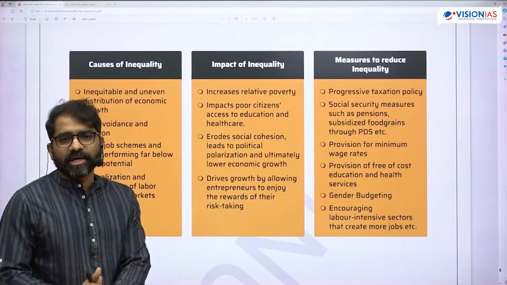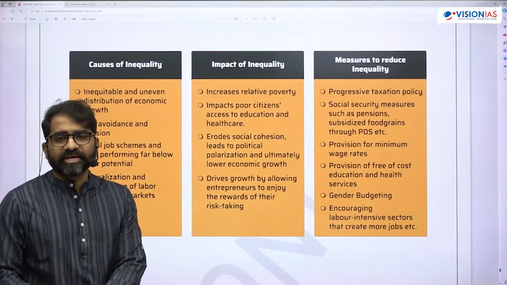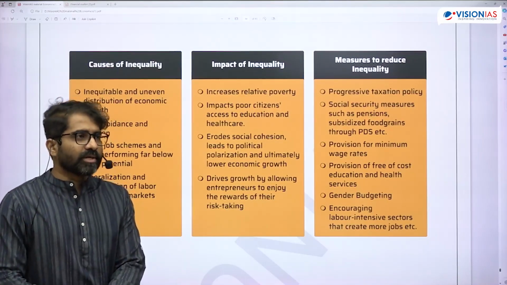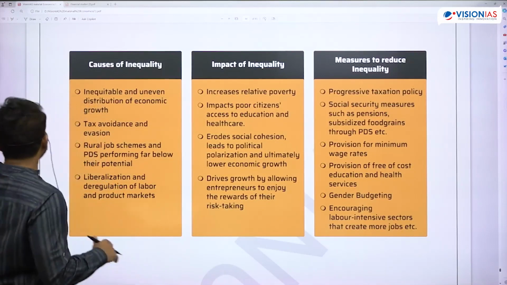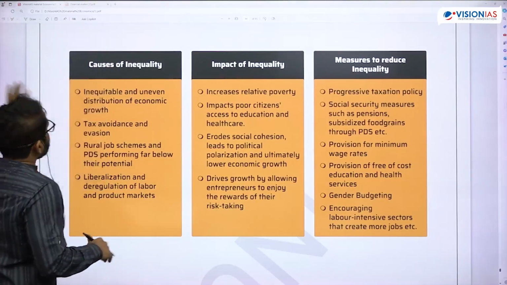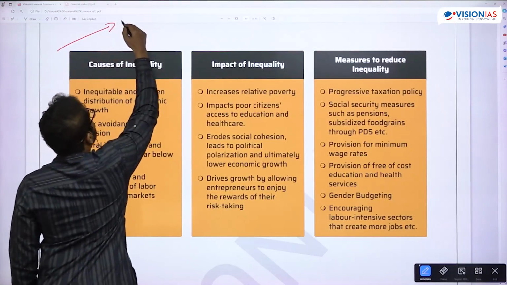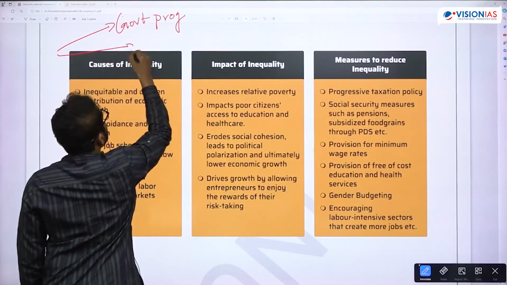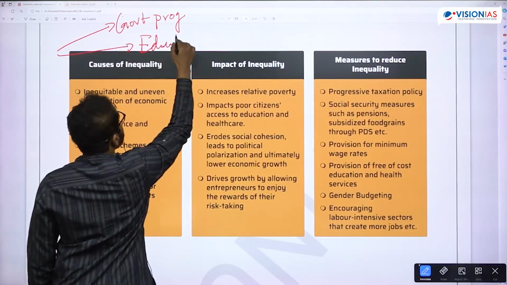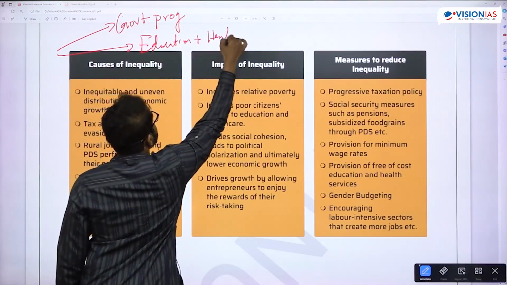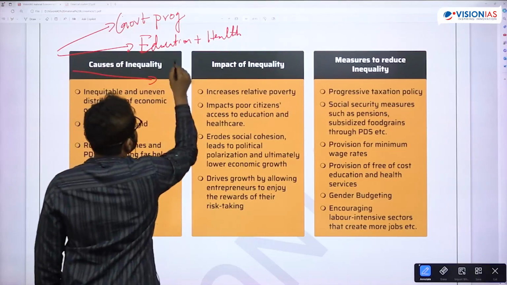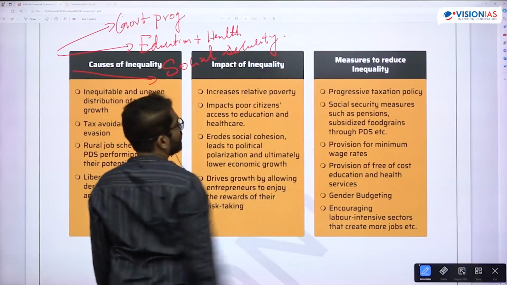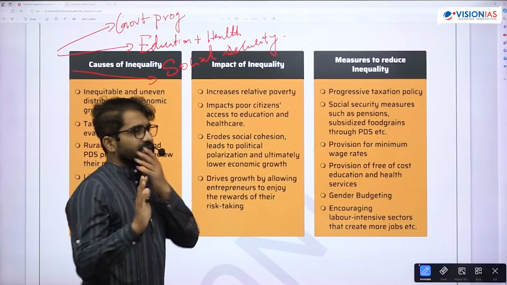What measures have been taken by the government to handle inequality? Now, sitting here, we can say that 5 years down the line in India, inequalities are going to increase. Why? Because inequalities will be less when government programs are more efficient. If you want to handle inequality, there are factors: one, education and health; two, social security. As long as you're not able to handle these, you cannot ensure equality.